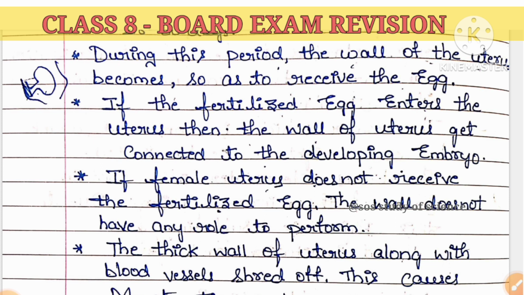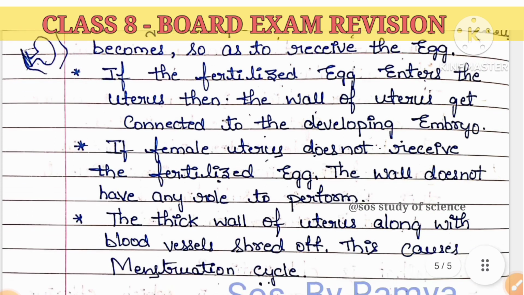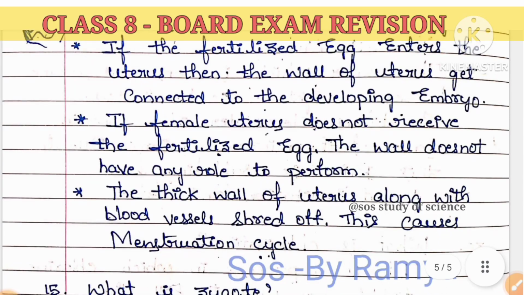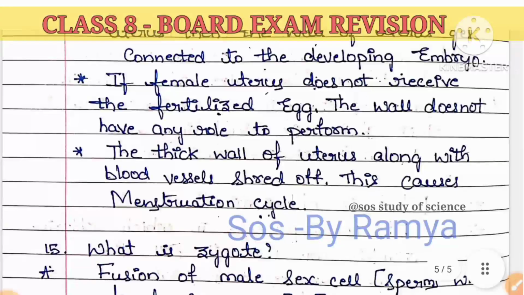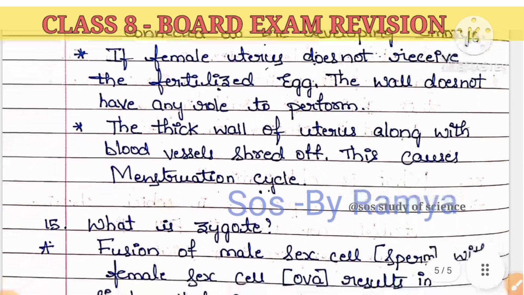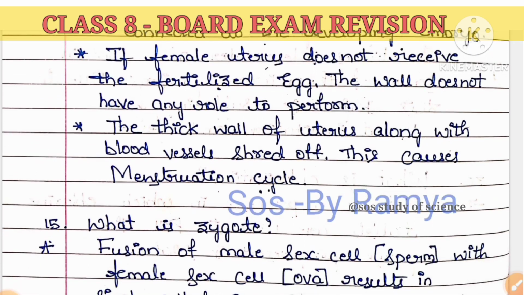That will come and attach to the uterus. If it does not receive the fertilized egg, then what happens? The thick wall of the uterus along with the blood vessels will break. We call it shredding off, and this causes the menstruation cycle.